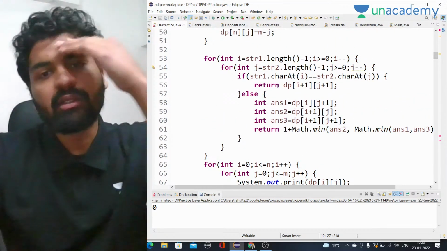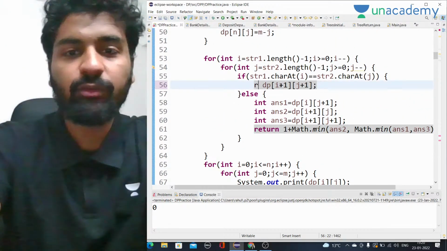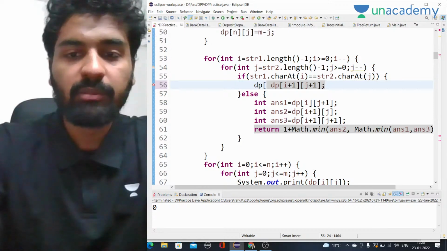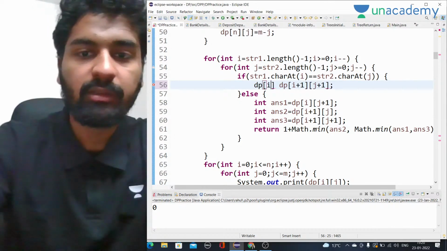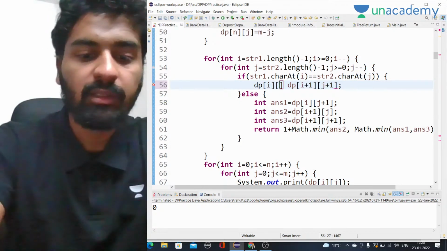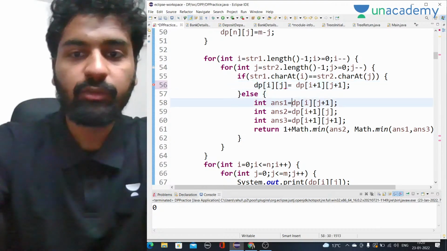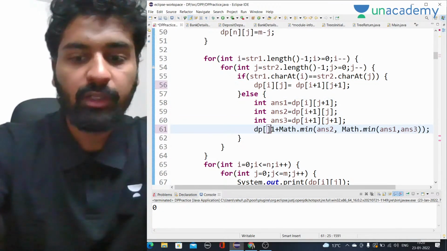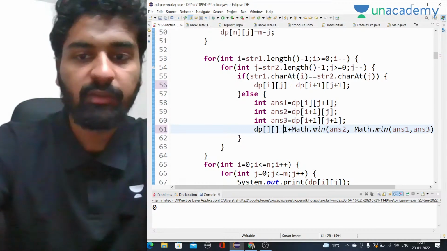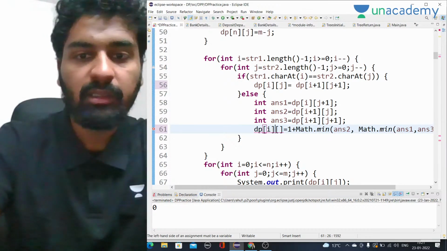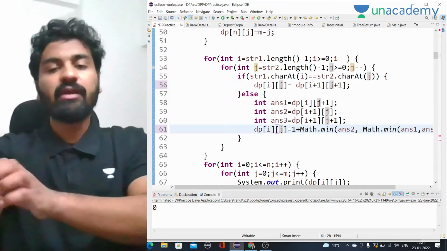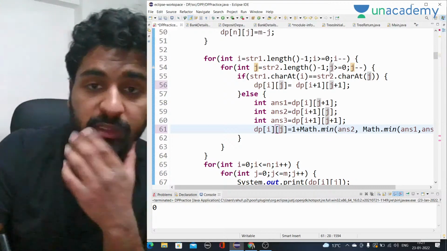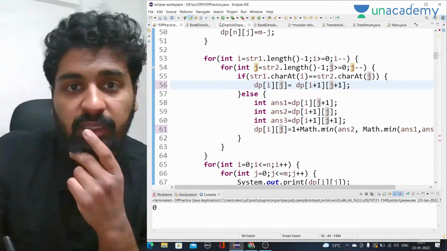Okay, got it. Sorry. Here we have to fill the value dp of i j. That's why it was returning from there only. That was the issue. We have to fill the value, we don't have to return it. We are not filling the DP array. That's why it was not giving the correct answer. Sorry, because we have copied it from the recursion part. That's why it was giving the error. Okay, so now let's try it.